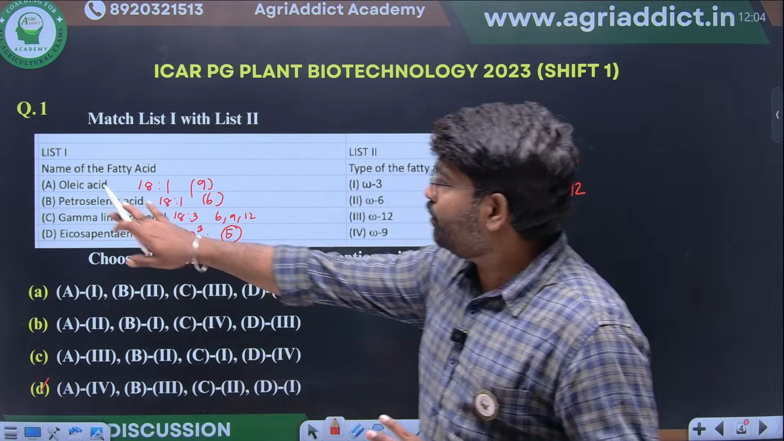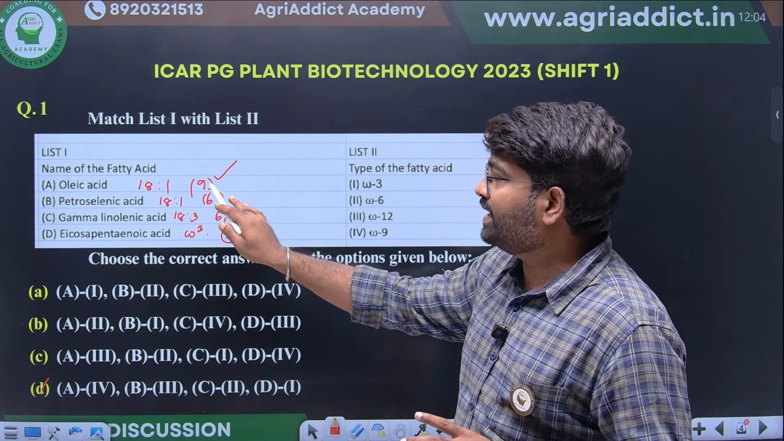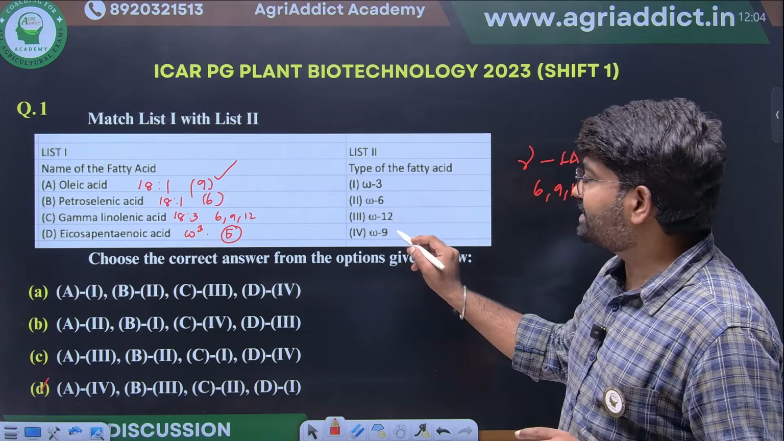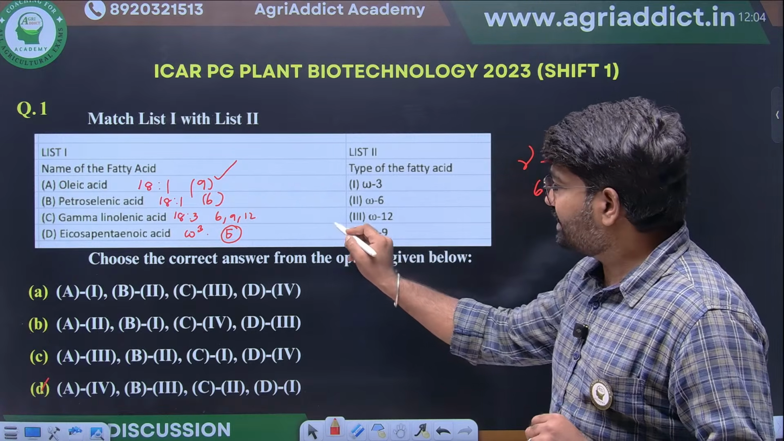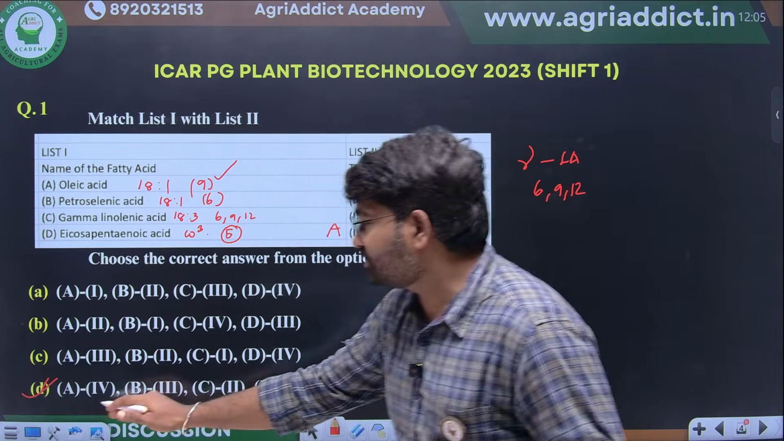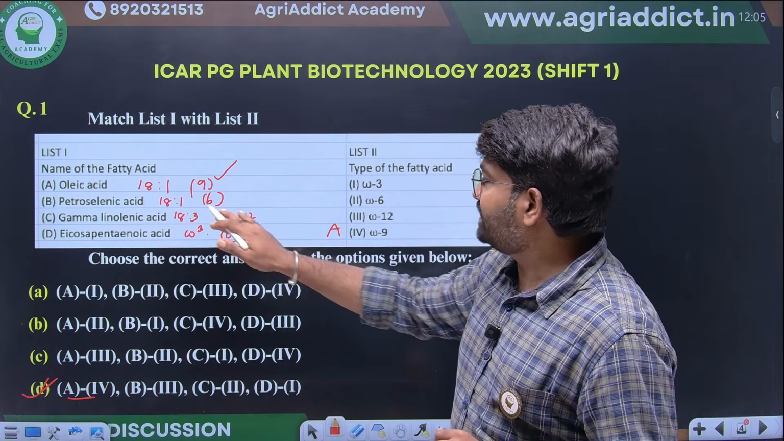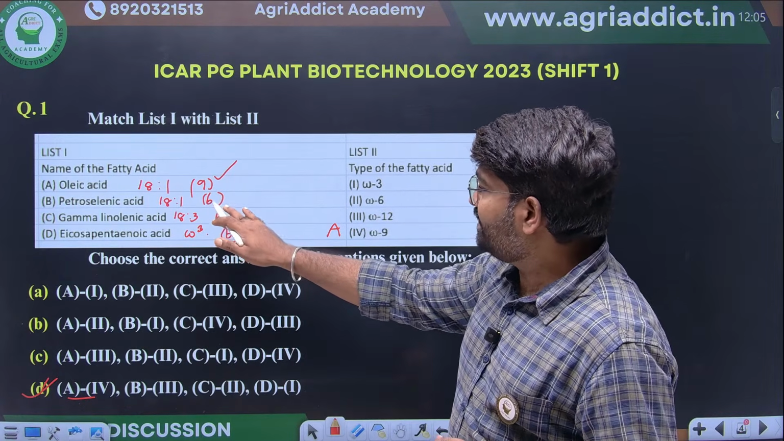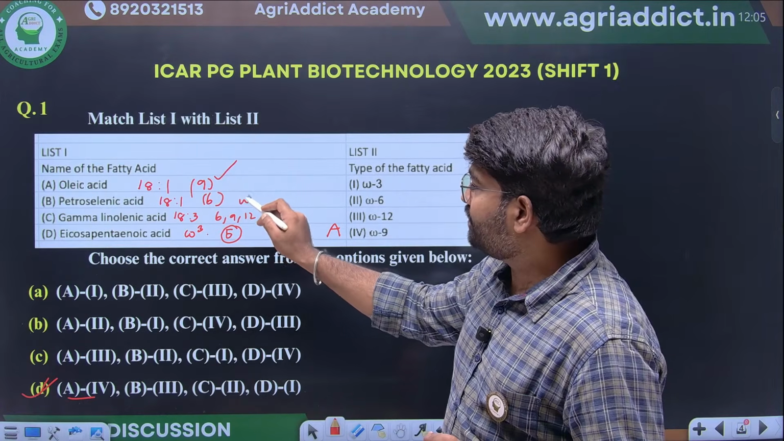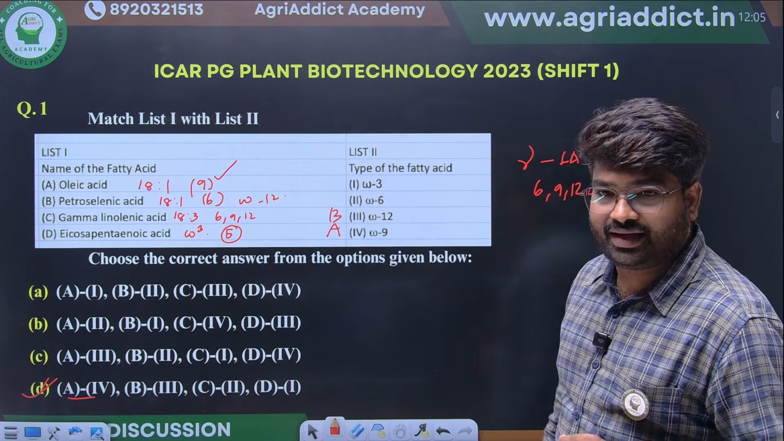So oleic acid is 18:1, delta 9. The ninth position has the double bond, so this comes under the class of omega-9 fatty acid. The first option will match 4. So this will be the answer. We will solve the other questions also. Petroselinic acid is an omega-12 fatty acid. So option B. Clear.